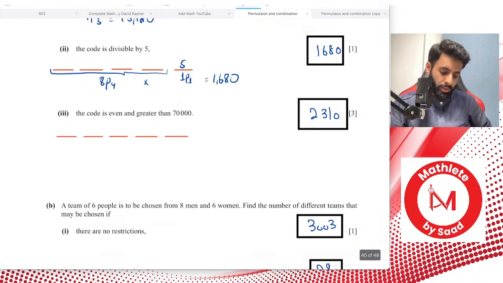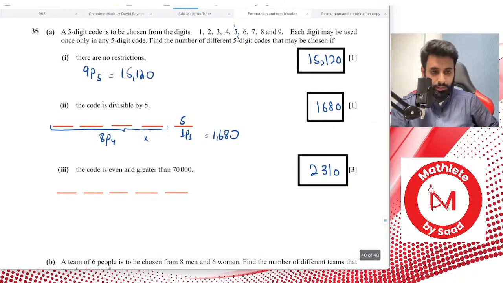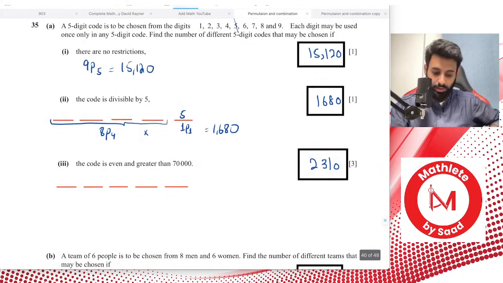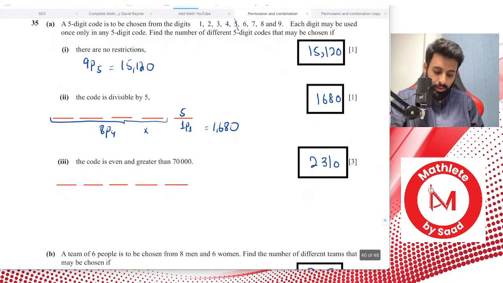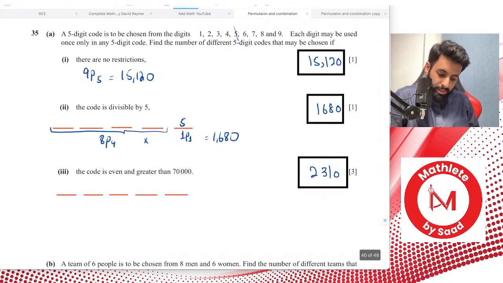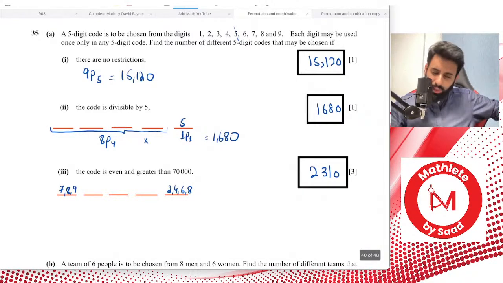If the code is even and greater than 70,000, this must also be a conflict situation, by the way. To make sure it's greater than 70,000, you can have 7, 8, or 9 in the first place. In the last place, since you want the number to be even, you could have 2, 4, 6, or 8. This is a conflict situation, but you don't have to spread it out as much as we did the last one.